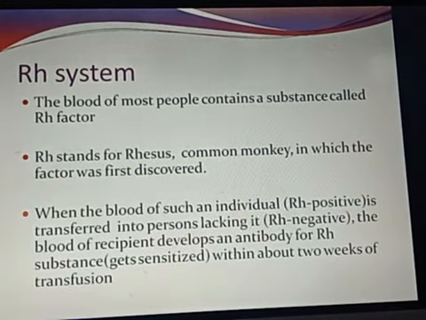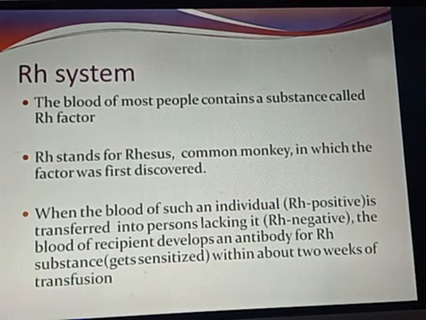When the blood of such an individual, which is having RH, is transferred to a person lacking it, a person who will have this factor will be termed as Rh positive, whereas a person who will lack this factor will be termed as Rh negative.